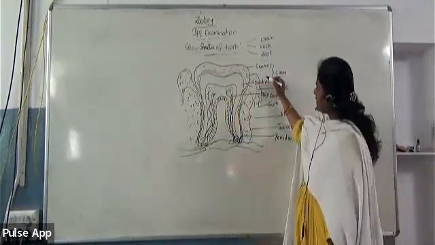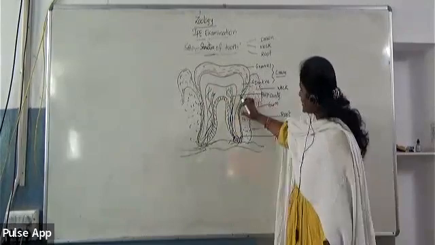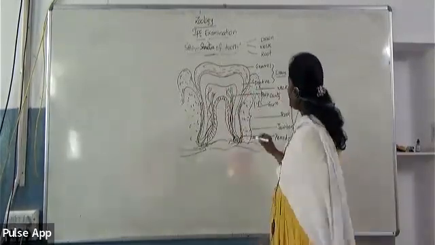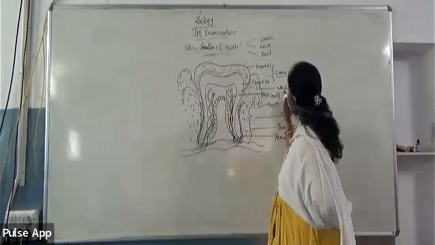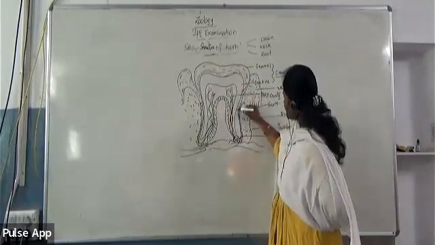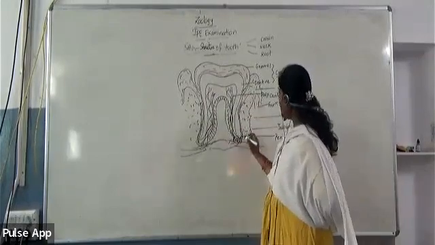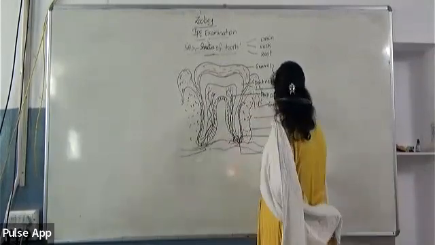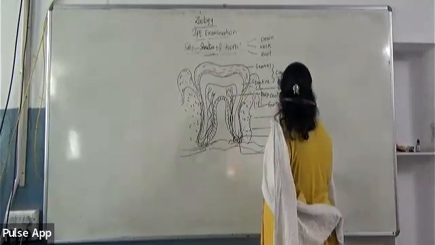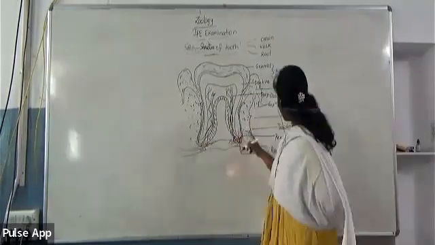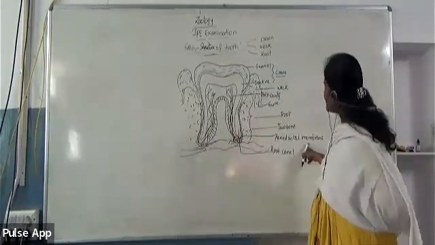After enamel and dentin, you need to show the gum, which is covering the tooth and the neck portion. Then followed by the neck portion, we have the root, where a canal kind of thing is forming, which is called the root canal. Then jawbone, and this is called the periodontal membrane.